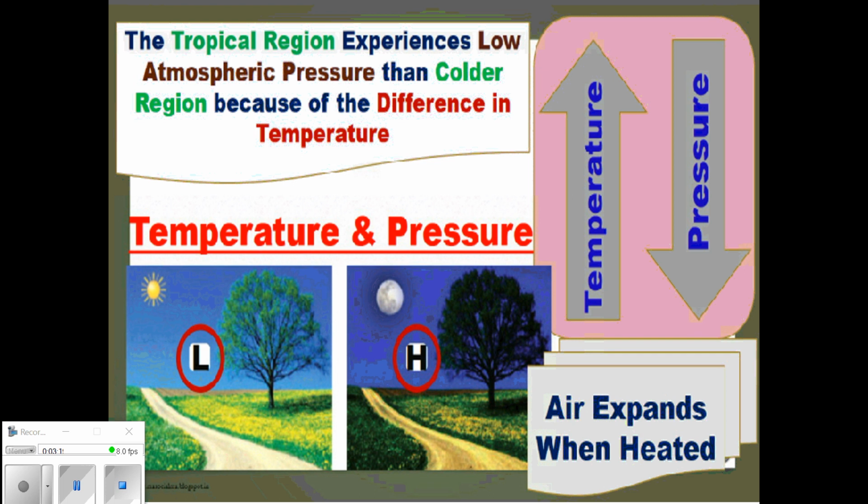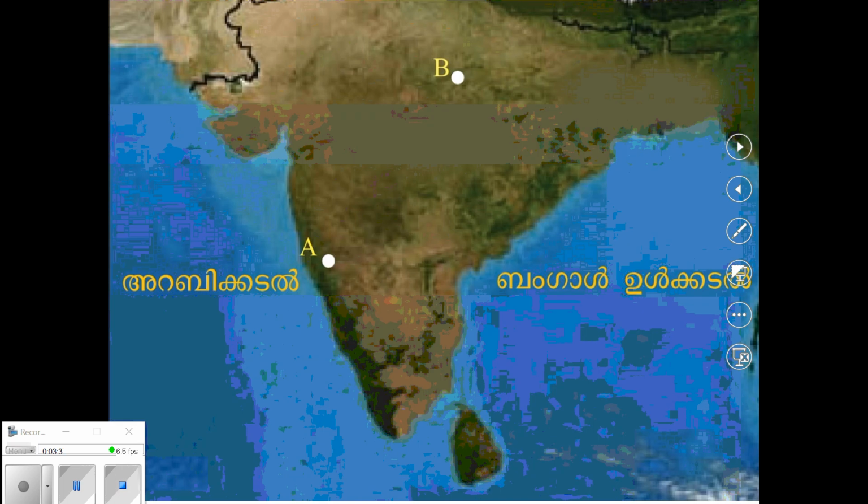Now you might have understood the relation between temperature and atmospheric pressure. The temperature increases, air molecules rise upwards, automatically pressure decreases because the pressure is the weight of air. Let us see how humidity and atmospheric pressure are related. First of all, we can say what is humidity. Humidity refers to the quantity of water present in the atmosphere. Let me repeat. Humidity refers to the quantity of water present in the atmosphere.